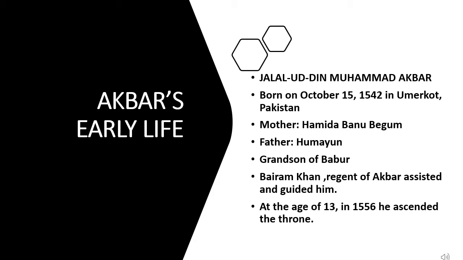Let's peep into the early life of Akbar. Jalaluddin Muhammad Akbar, more famously known as Akbar the Great, was the third emperor of the Mughal Empire. He was born on October 15, 1542 in Umerkot, present-day Pakistan. Mother Hamida Banu Begum, father Emperor Humayun, grandson of the ruler Babur, who founded the Mughal dynasty in India. Akbar is known as the greatest emperor of India. He died on October 27, 1605 in Fatehpur Sikri, Agra.